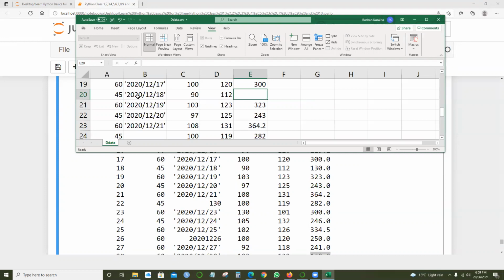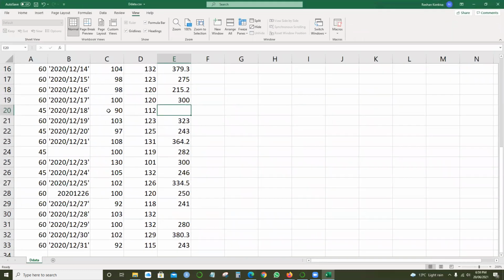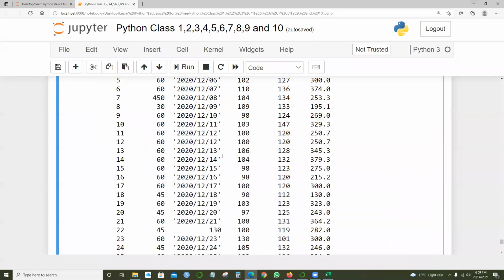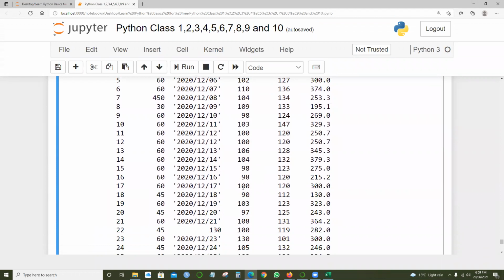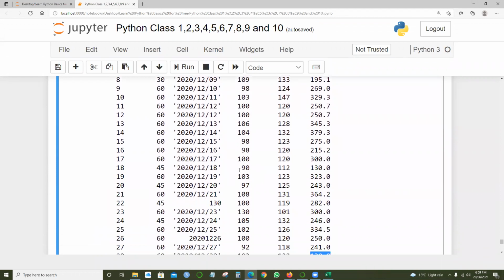And here the date format is all fine. I think it shuffled. Let me see. So 90 and 112, 90 and 112. Where do you have this 90 and 112? See here in this case. This is what has been replaced.